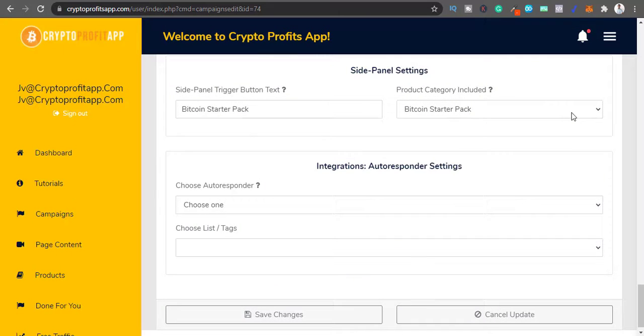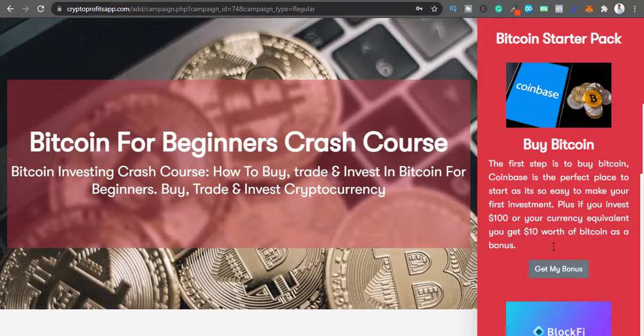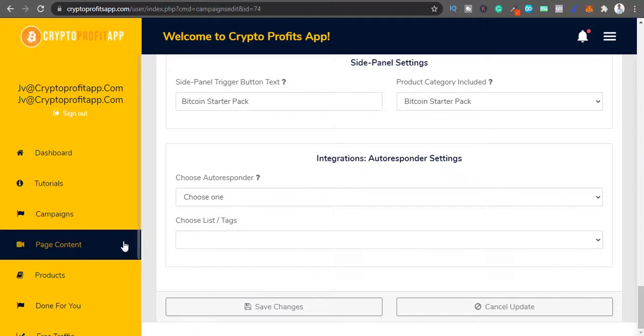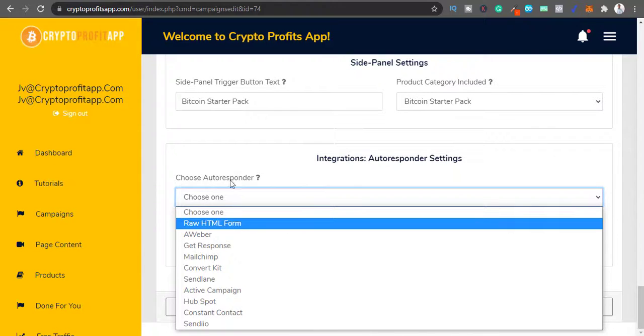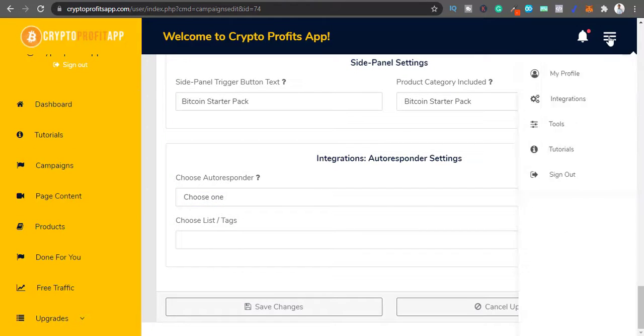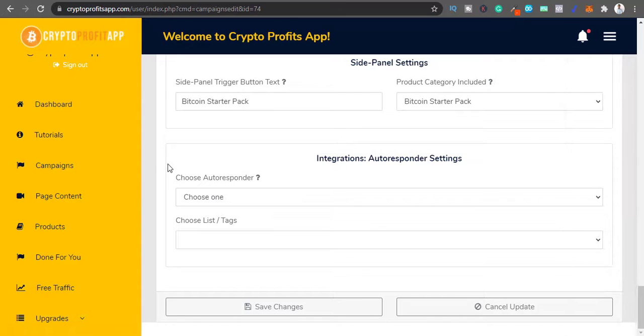Now the side panel is Bitcoin starter pack, so you add products and this is your side panel, and you save changes. And you choose your autoresponder, which you integrated from here. That's what the product is.